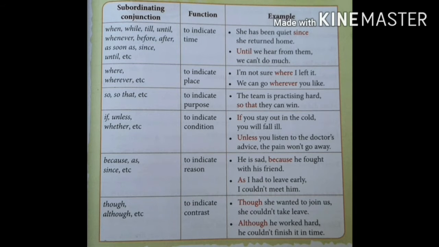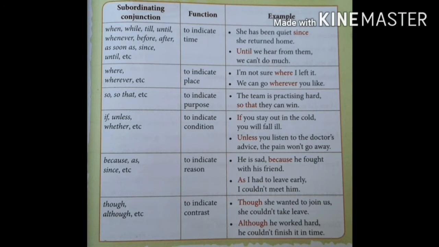So it connects the two clauses and it is a subordinating conjunction. The next one is, unless you listen to the doctor's advice, the pain won't go away. In this sentence, they used unless as a subordinating conjunction because it connects the main clause and the subordinate clause. So unless is a conjunction.